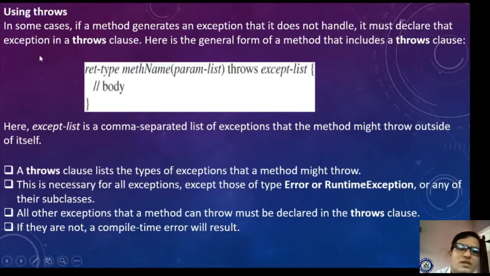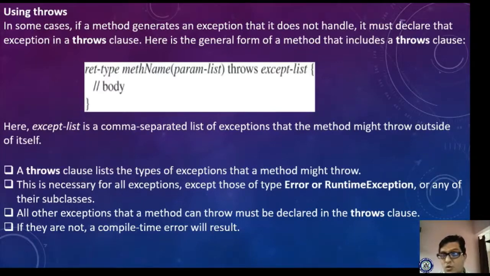So here we will see: return type, method name, parameter list, throws exception list. Return type is either void, integer, double, char or anything, then method name, parameter list, and after this it consists of throws and an exception list. Here the exception list is a comma separated list of exceptions that the method might throw outside the body. A set of exceptions may exist in the list.